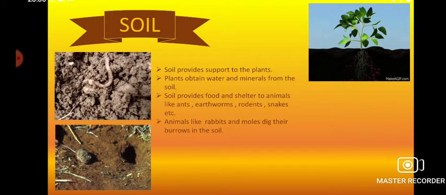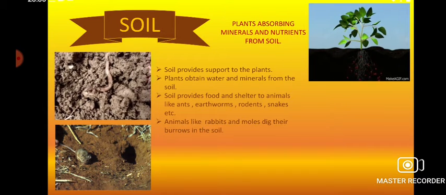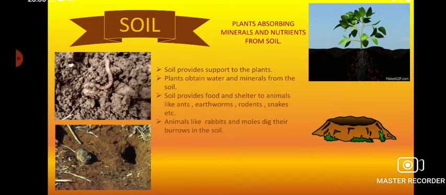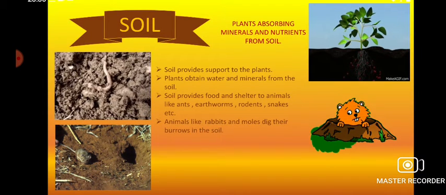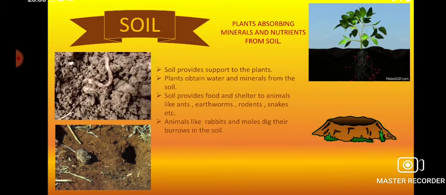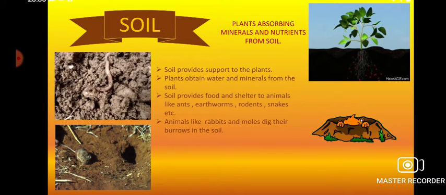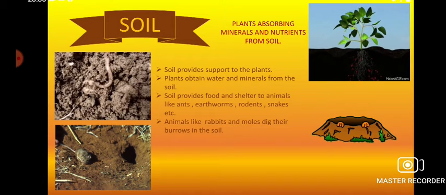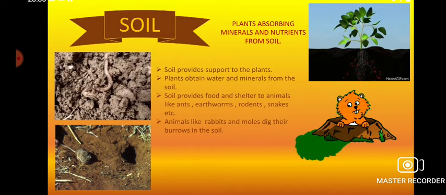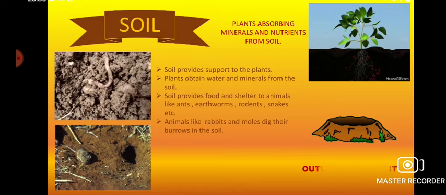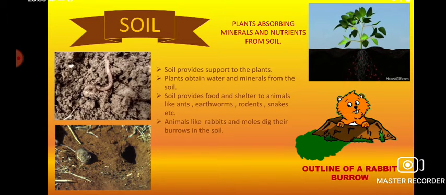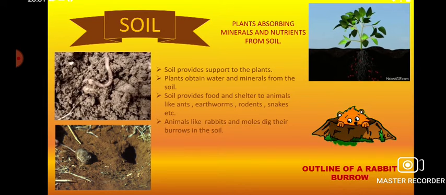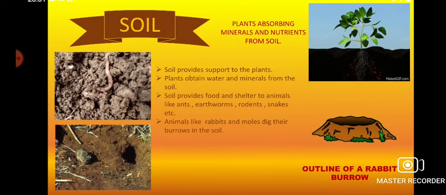So you can think about a life without the soil. It is absolutely impossible. You can see the burrow of the rabbit is placed in the soil. A lot of animals have the soil as their shelter. Animals can stay in the soil for survival, plants can grow in the soil, plants can take water from the soil.